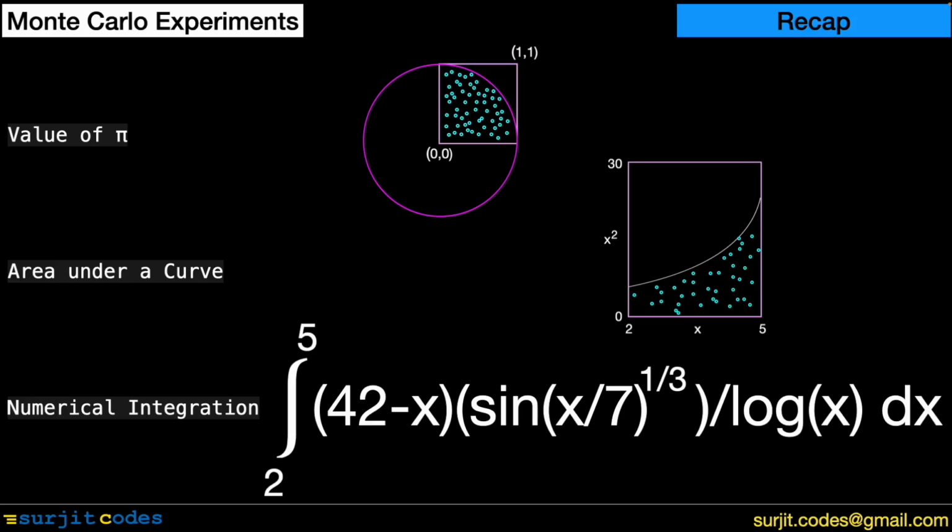In this session, we introduced a couple of Monte Carlo experiments. The first problem was about finding the value of pi, and we wrote the Python program about that. Next, we talked about the numerical integration and applied it to find the definite integral of a complicated function for which analytical solution is not possible.